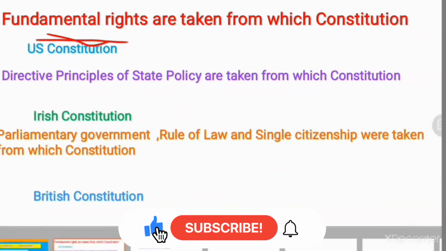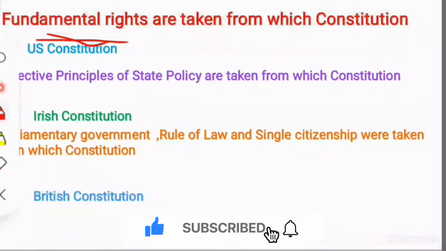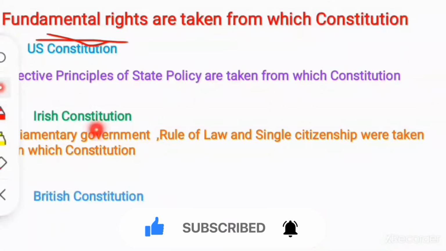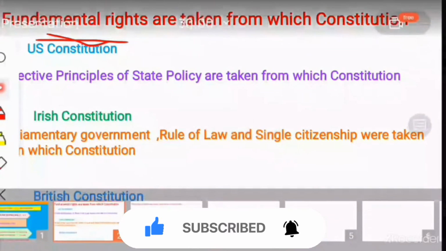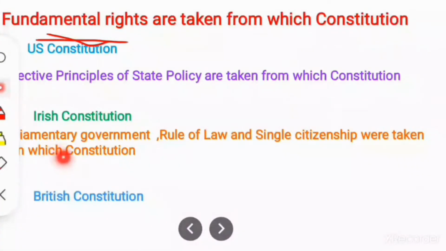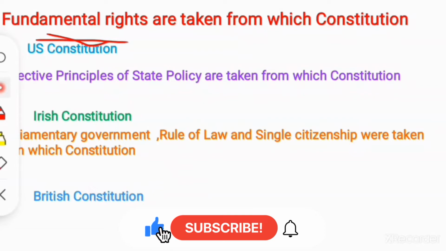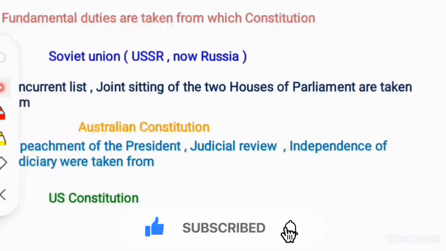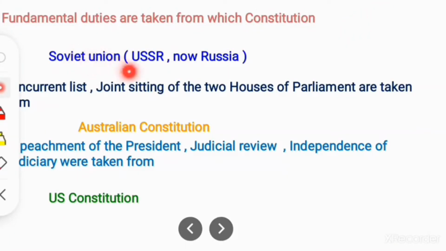Parliamentary government, rule of law, single citizenship were taken from which constitution? Answer is British Constitution. Next, fundamental duties are taken from which constitution? And the answer is Soviet Union, USSR, now Russia.